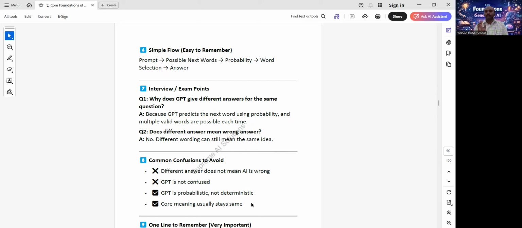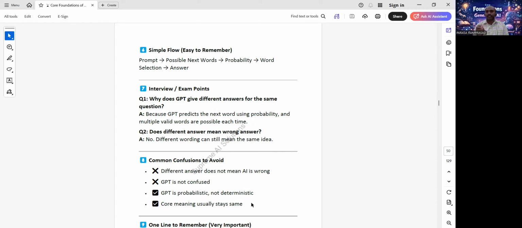Now, an important clarification. A different answer does not mean a wrong answer. I repeat again: different wording does not mean wrong meaning. Example: what is AI? Answer: AI is the ability of a machine to learn from data.